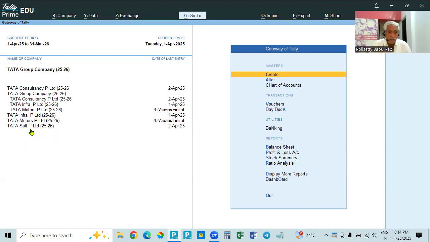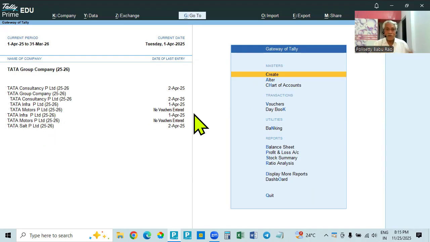Okay. So even if Tata Salt is removed now, suppose you go on making entries. After some time, suppose Tata Salt is added again as a member, then all the entries we already made while it was not a member will also be updated.